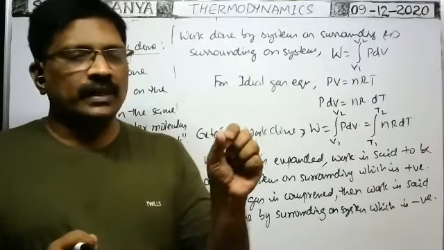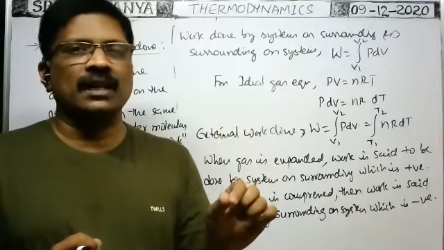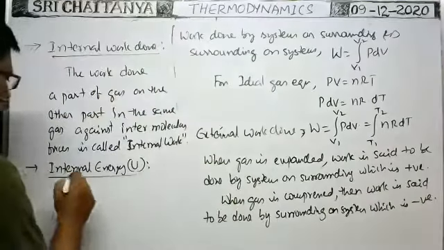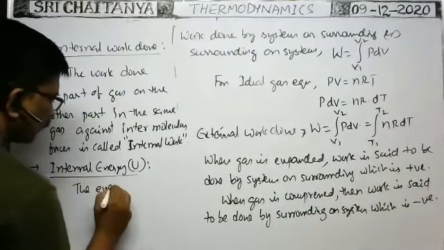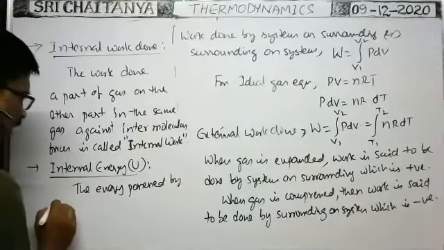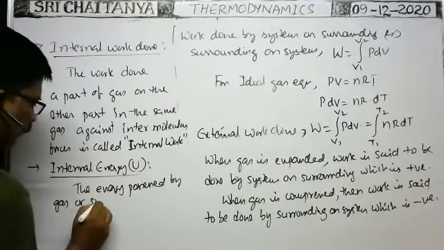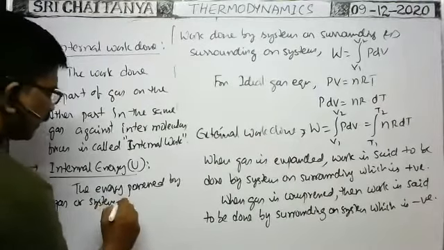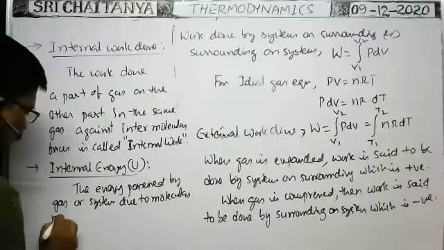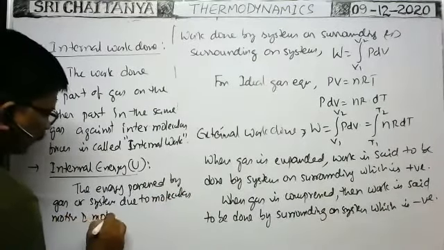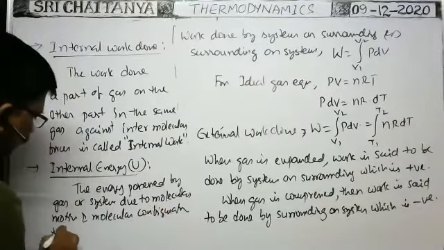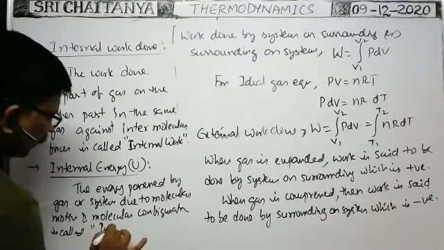So energy possessed by the gas because of its molecular motion and molecular configuration is called the internal energy of the system. Okay. So the energy possessed by the gas or system due to molecular motion and molecular configuration is called internal energy.